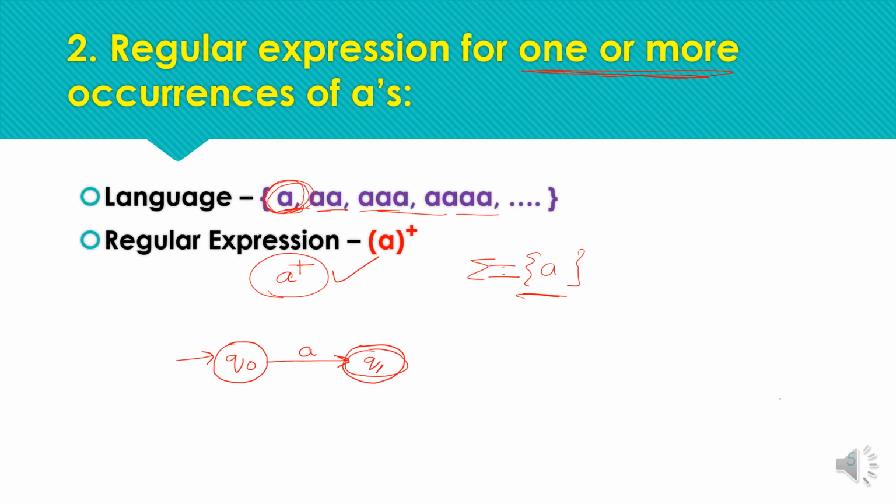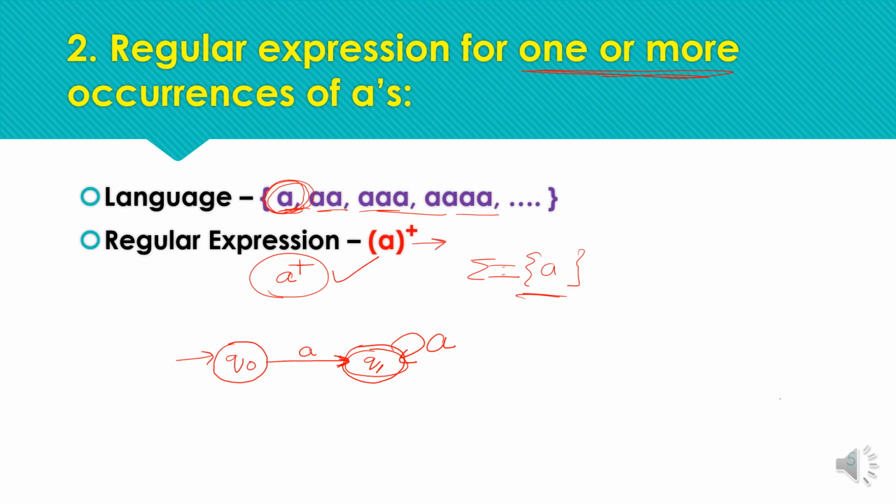So we are at the final state if and only if we have received one input symbol A. The initial state cannot be a final state, because we need at least one input symbol A, but after receiving at least one input symbol A we are at the final state. After that we can receive any number of input symbols. That is acceptable.